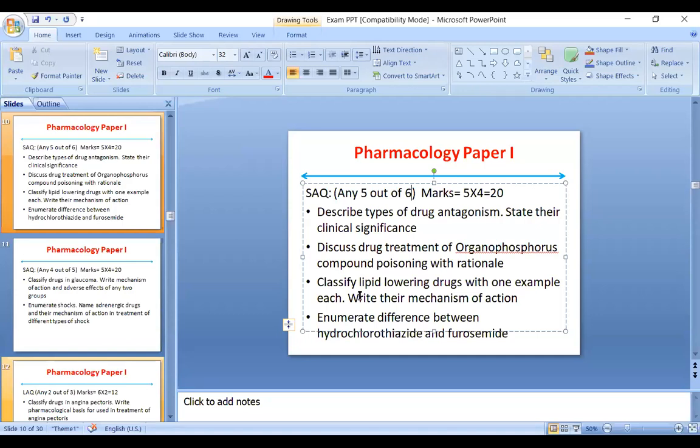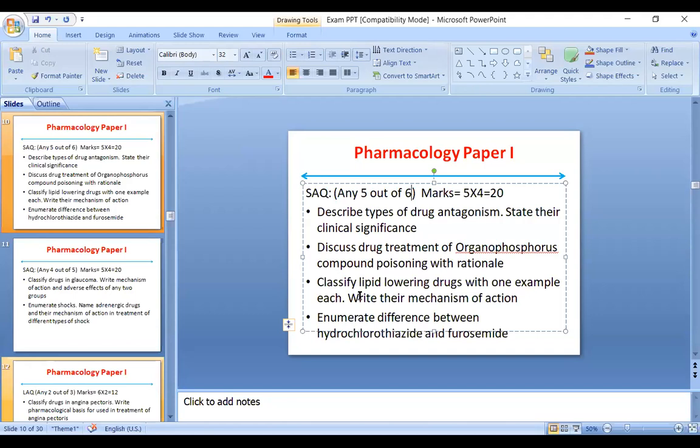And in that, we have to write one example of each and write the mechanism of action. In the mechanism of action, when you write the statins, you can easily draw the flowchart for the mechanism of action of lipid lowering drugs. And other drugs you can also mention in the form of flowchart, like bile acid sequestrants are there.